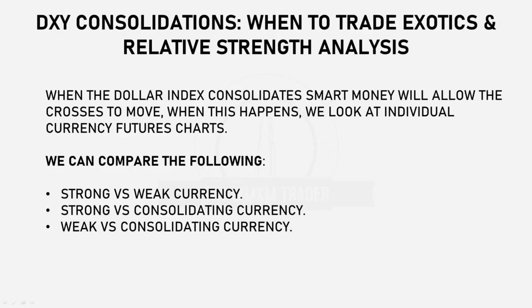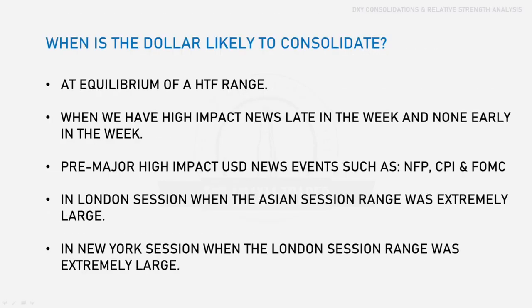When the dollar index consolidates, smart money will allow the crosses to move, and when this happens, we look at those individual currency futures charts. And we can compare the following: strong versus a weak currency, strong versus a consolidating currency, and a weak versus a consolidating currency.